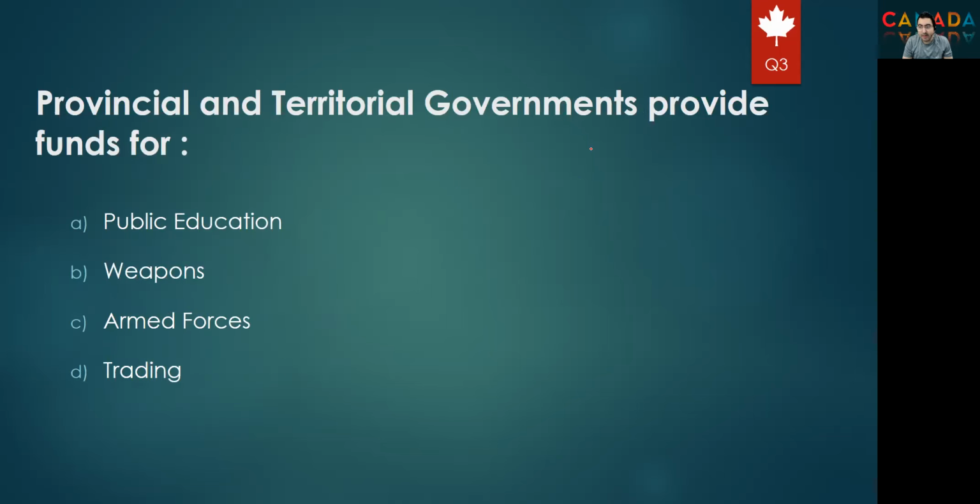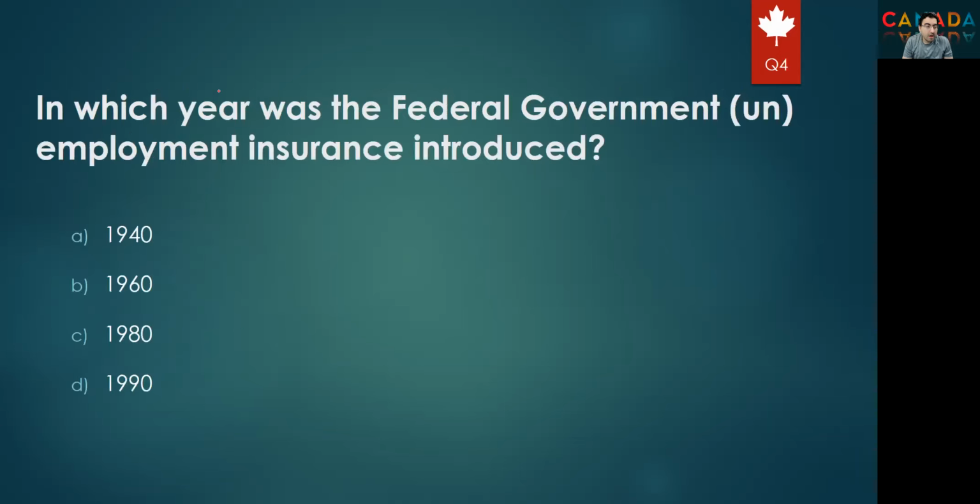Provincial and territorial governments provide funds for public education, weapons, armed forces, or trading. If you look at the other three options, it is very clear: weapons and armed forces lead to the army, and trading should be connected to the federal government, not the provincial. So even if you don't know the right answer, the most possible answer here will be A, public education. Okay, next question.